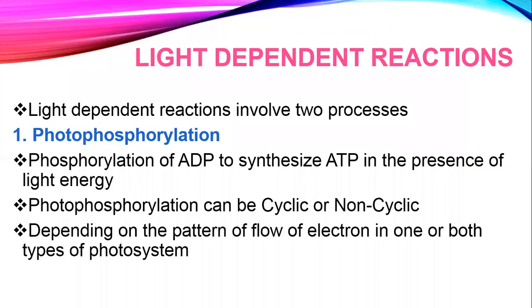So now we come to the light dependent reaction. This was all about the photosystems. Now light dependent reactions basically involve two main processes. One is photophosphorylation, which we discussed a little that day. The second is the photolysis of water.